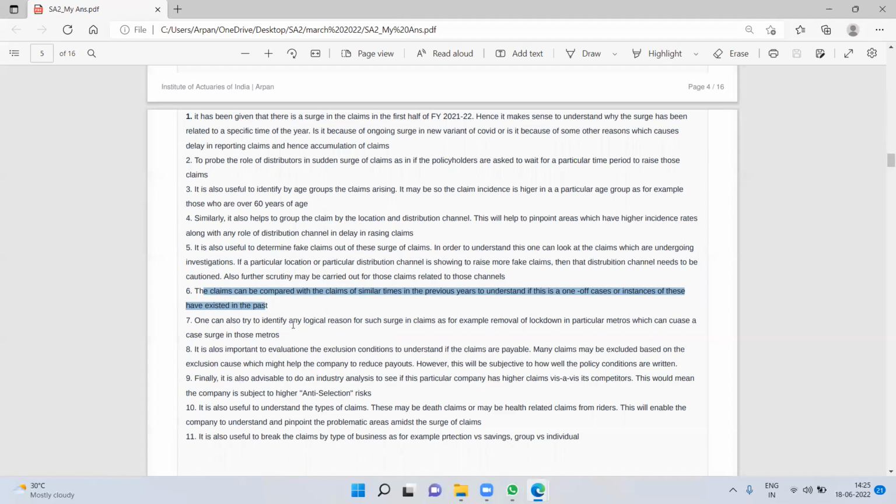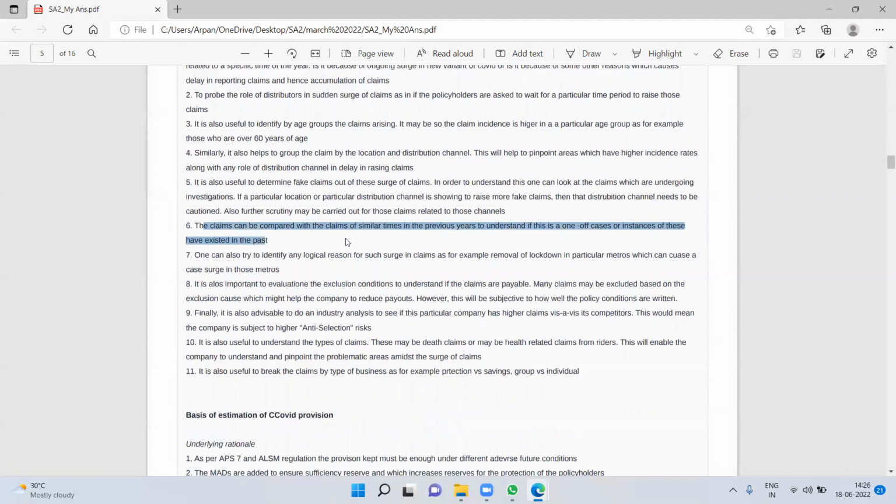One can also try to identify any logical reason for surge in claims, as for example, removal of lockdown in particular areas, which can cause a surge in metros. Okay, once again, a location specific point, and which is a different point from the earlier. Earlier, it was if the target market is located in a particular area, and this is a removal of restrictions.